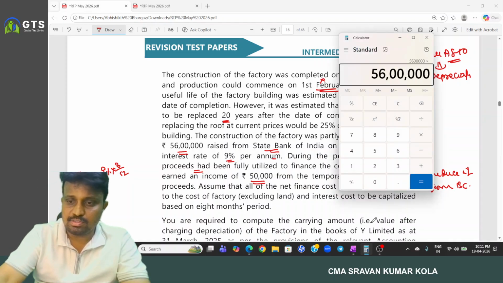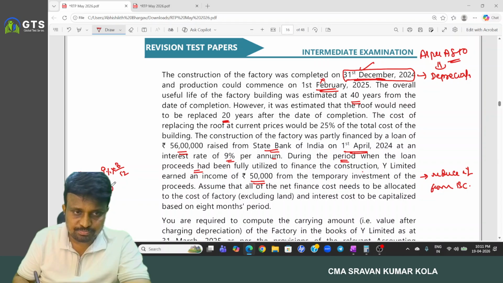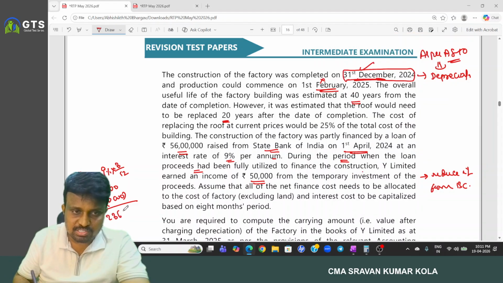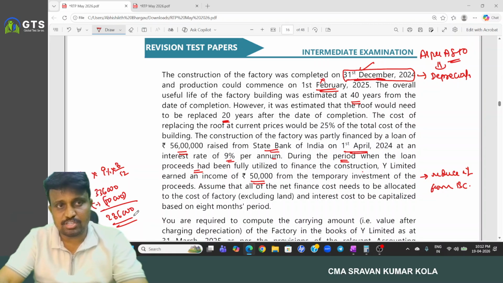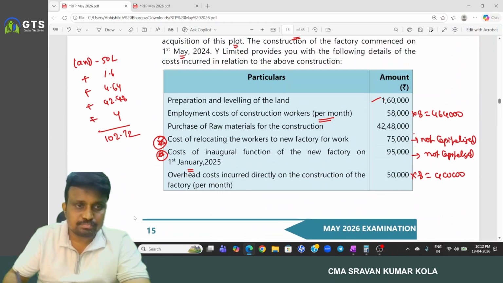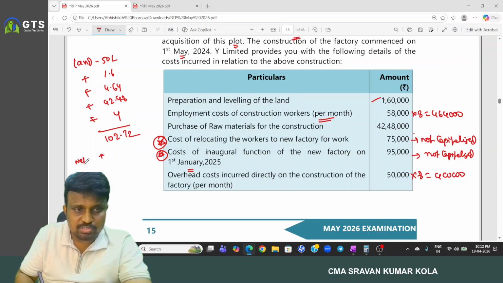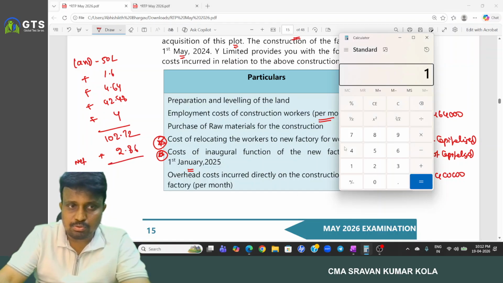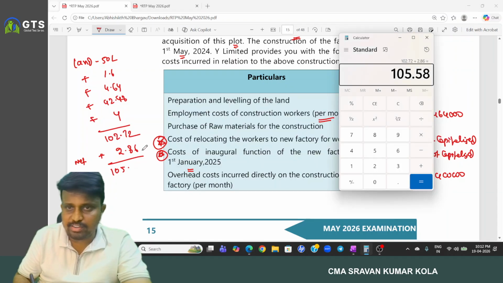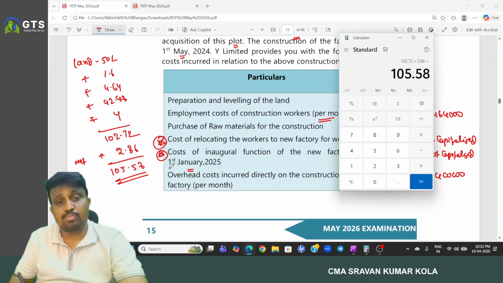So 56 lakhs into 9% into 8 by 12, 3 lakh 36,000, minus 50,000 temporary investment. 2 lakh 86,000 is required to be capitalized. So 2 lakh 86,000 we have to add. So net borrowing cost 2 lakh 86. Then what is the total? So 102.72 plus 2.86, 105.58. Okay.